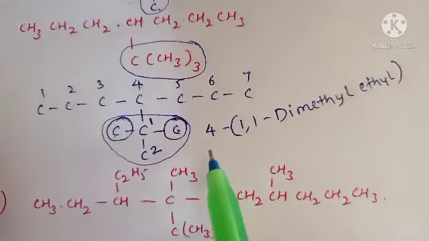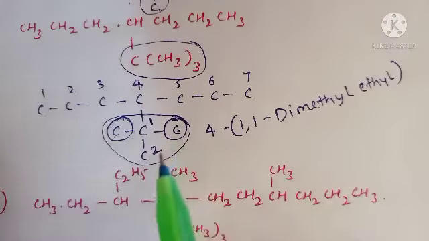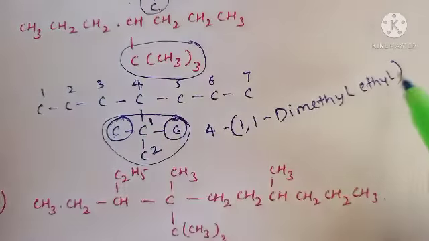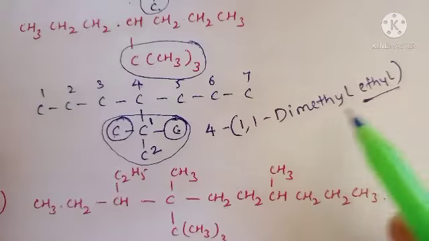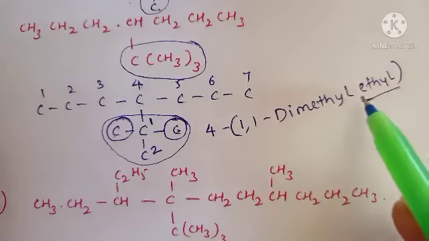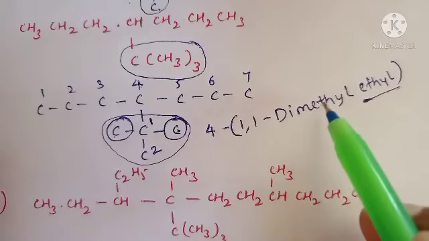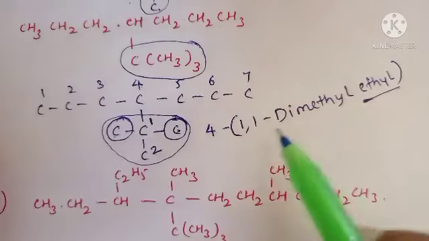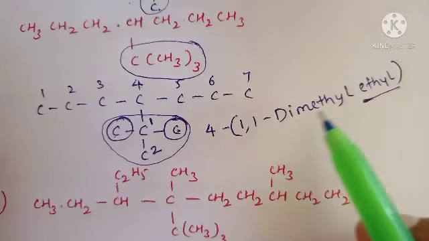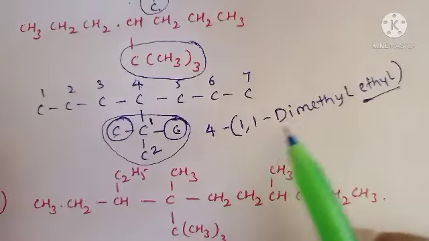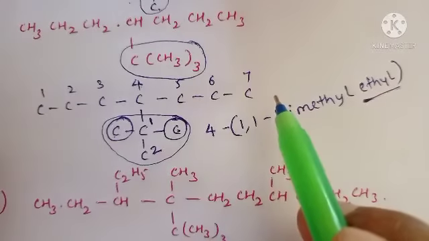Do you understand? At the fourth position, actually an ethyl is present, but for this ethyl, which means two carbons, in the two carbons the first carbon contains two methyl groups. That's why this is 1,1-dimethylethyl. Okay, the substitution part is completed. The remaining part is very easy.